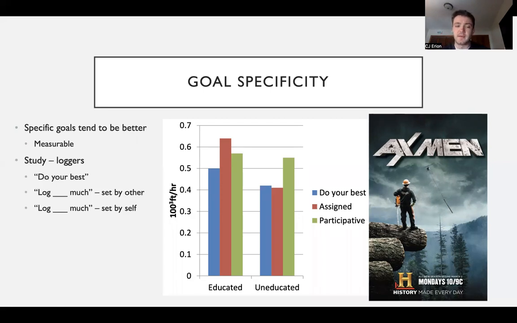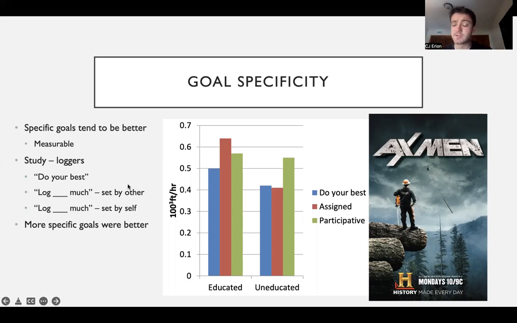In this study, loggers were told, in three separate conditions, to do one of various goals. The first was just the goal of do your best. The second was log a certain amount of wood, but this was set by another person. Or there was log this amount of wood and it was set by the self.